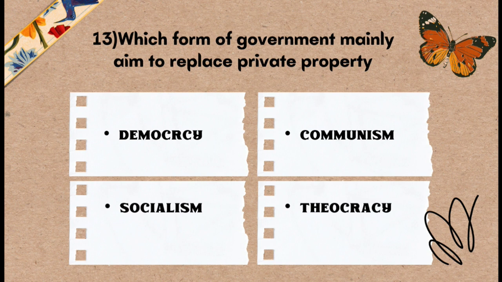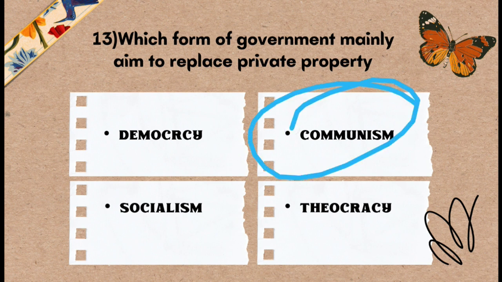And the options are democracy, communism, socialism, and theocracy. And the correct answer for question number 13 is option B, communism is a form of government mainly aimed to replace private property.